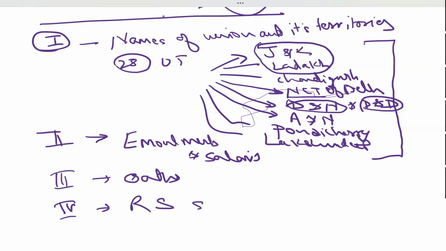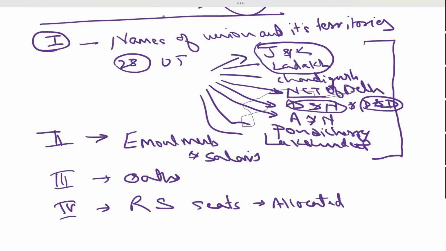Rajya Sabha seats, not Lok Sabha, Rajya Sabha seats. How many seats are allocated from a certain state, right? Every state has a certain kind of seat allocation for Rajya Sabha. That is mentioned in the fourth schedule of the constitution.